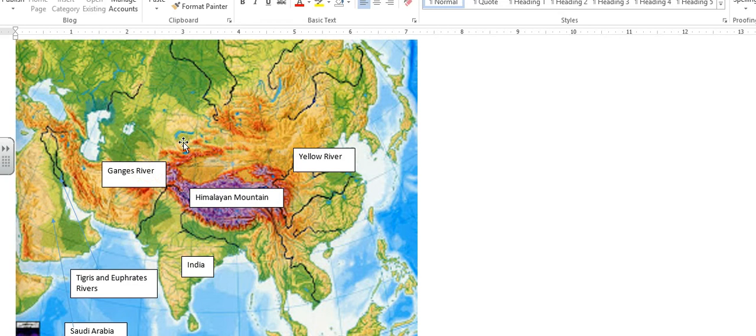So that's a quick overview of Asia. We are going to go through these continents like I had said before in class, and you're actually going to draw your own key and draw your own physical features.